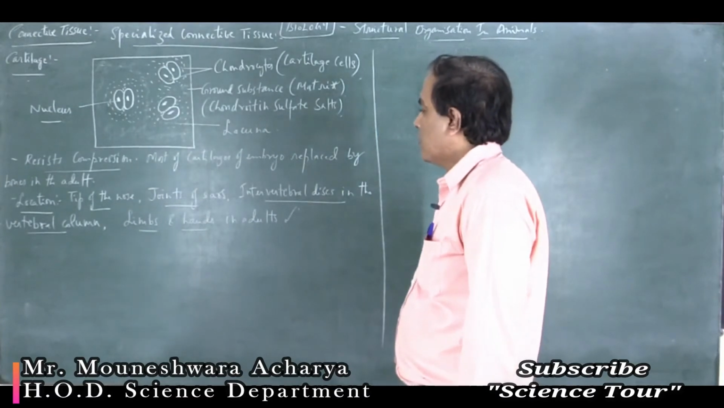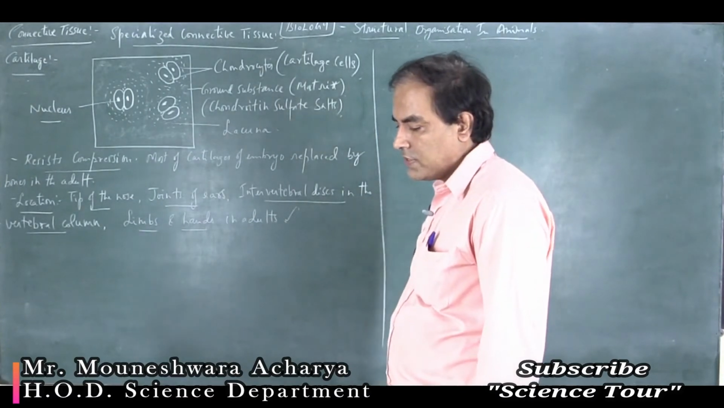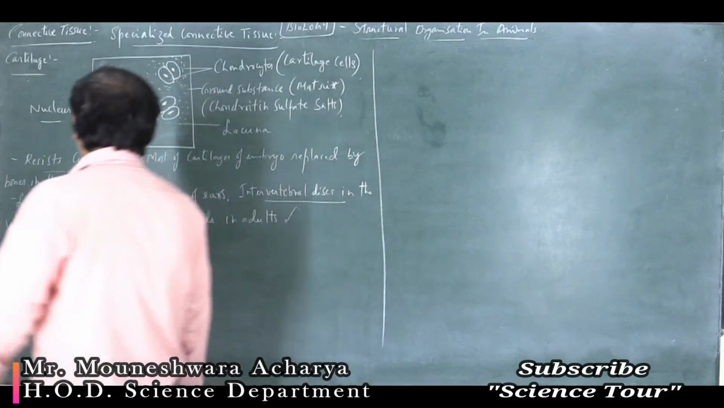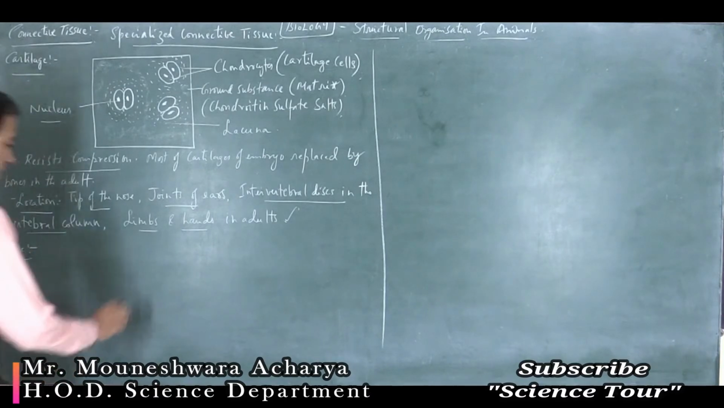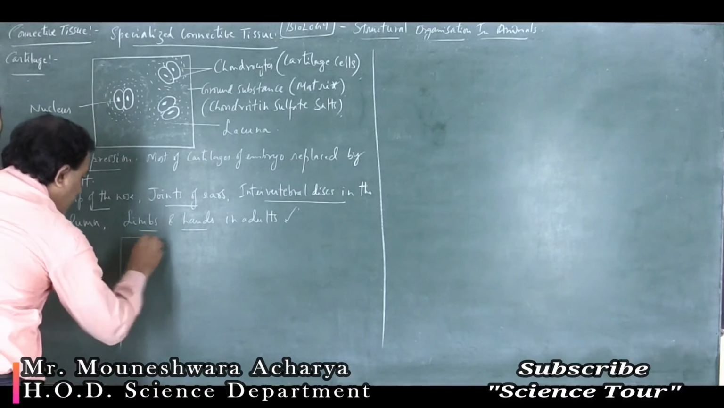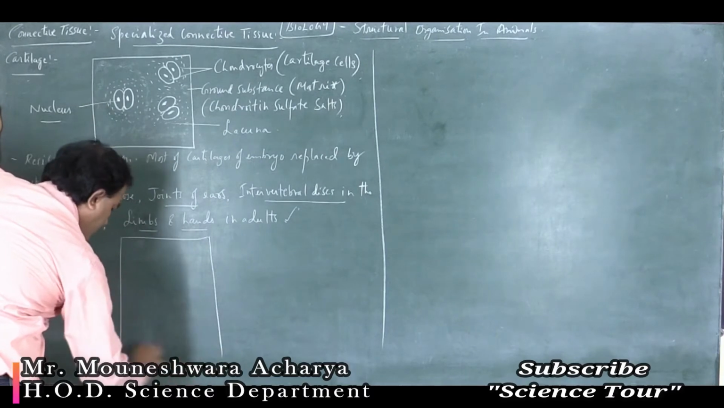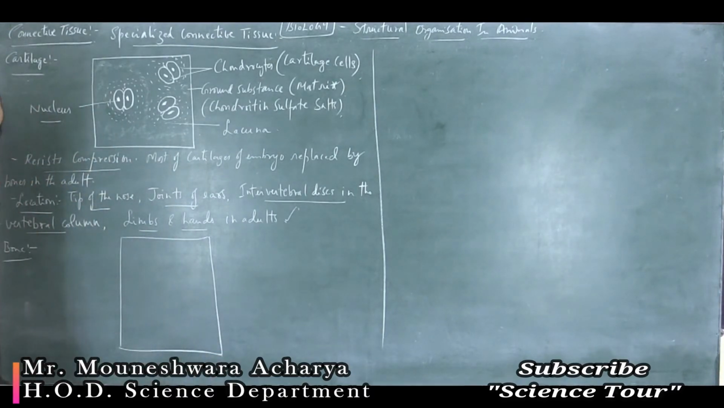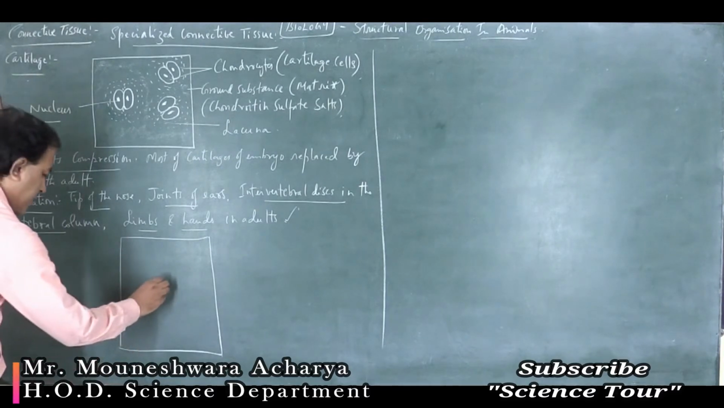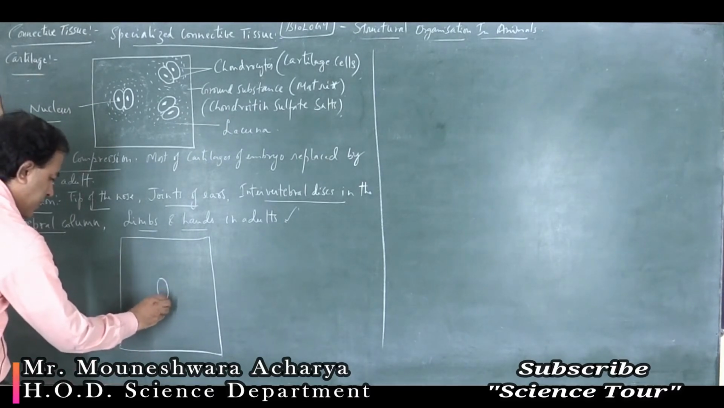Okay. Next we will see the structure of a bone. We will draw the diagram of a bone. After cartilage, the next concept is about the bone. Now, what are the bone cells called as? Bone cells are called as osteocytes. Let me draw the diagram.